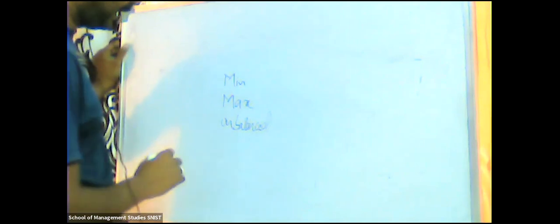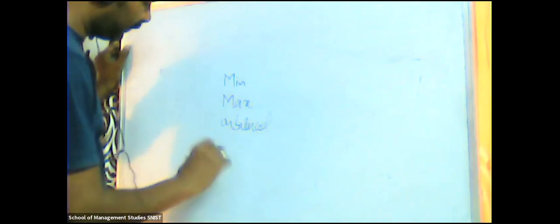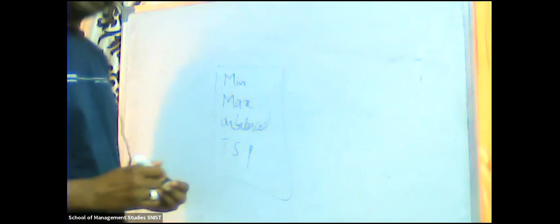After that we have traveling salesman problems. All these are included in your syllabus. First, initially we'll go ahead with the minimization. After that we'll go ahead with the maximization. After that we'll discuss the unbalanced problems. Hope you know very well about this unbalanced problem, right?